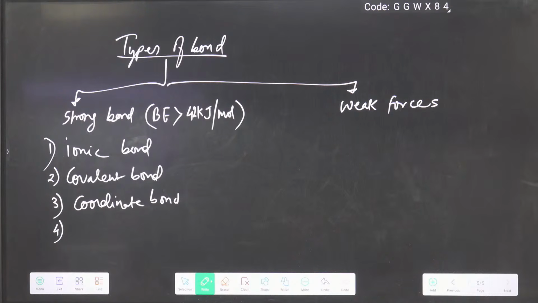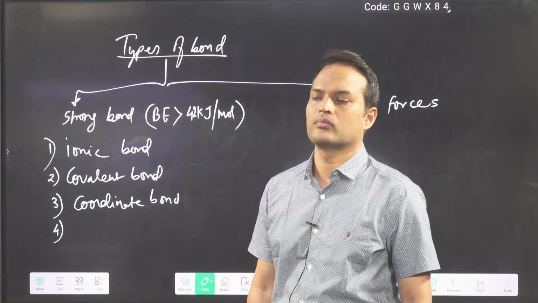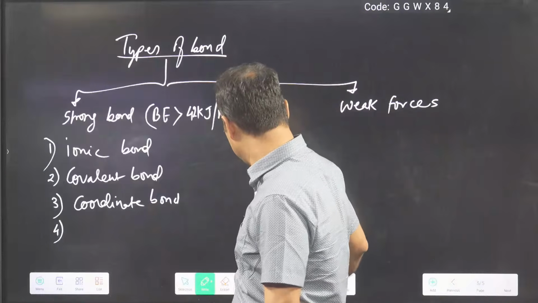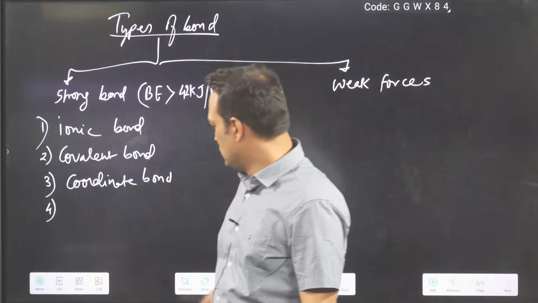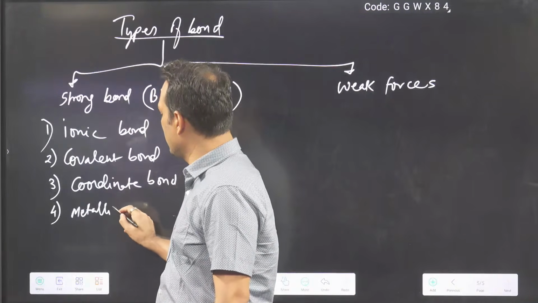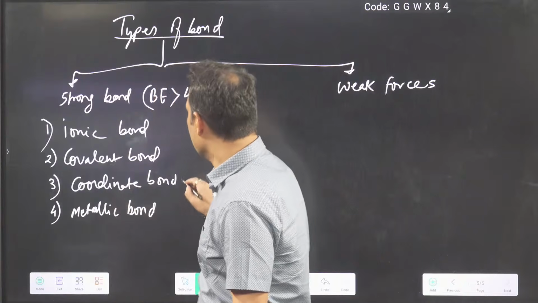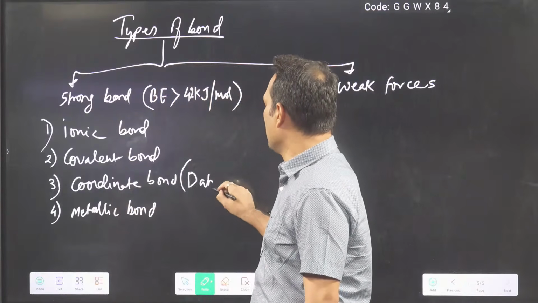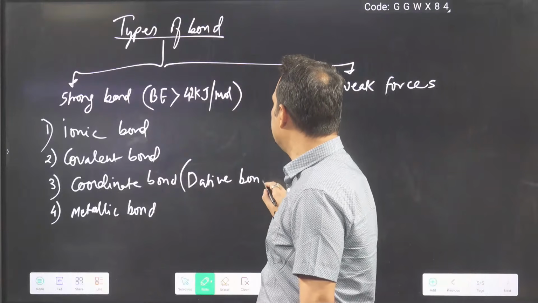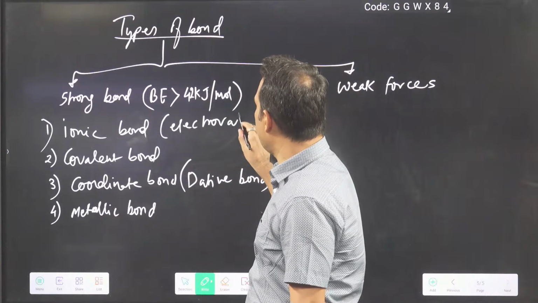Which bond have I not written till now? Yes, correct. I have not written metallic bond. Coordinate bond is also known as dative bond. Ionic bond is also known as electrovalent bond.